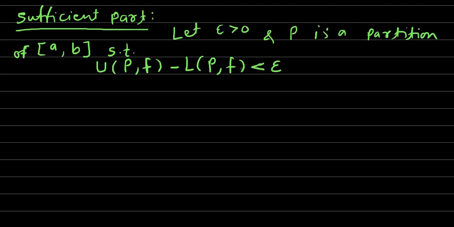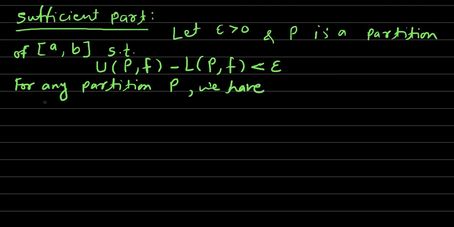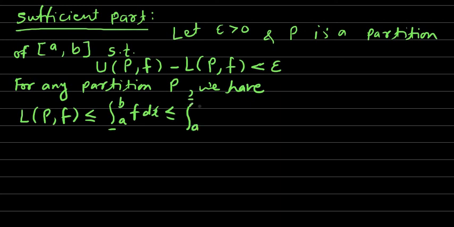Next, for any partition P we have the lower sum over partition P for the function f is less than or equal to the lower integral a to b f dx, and the lower integral is less than or equal to the upper integral a to b f dx, and the upper integral is less than or equal to the upper sum over partition P for the function f. This relationship we have already obtained in the beginning.